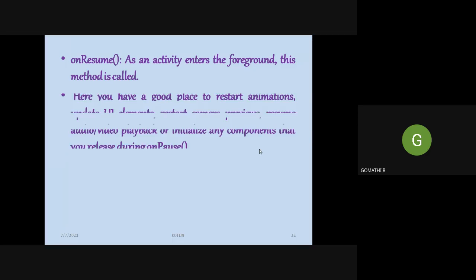So for that, onResume will be called. As an activity enters the foreground, this method will be called. This is a place where we restart animations, update user interface elements, restart camera previews, resume audio or video playback, etc., or initialize some components. So these are some examples of why we use this onResume method.